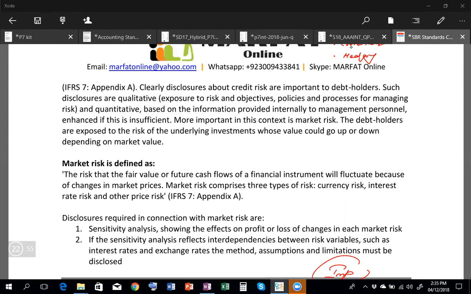There are two types of hedge, the fair value hedge and the cash flow hedge. When you are hedging the fair values of an item such as inventory or a non-current asset, that is a fair value hedge, and the net gains or losses go to profit or loss. Unless you are hedging an instrument whose normal gains or losses go to other comprehensive income, then the hedge gains and losses will go to OCI as well. For example, if you are hedging something like the property, plant and equipment revaluation, the gains and losses will be recorded in the OCI.